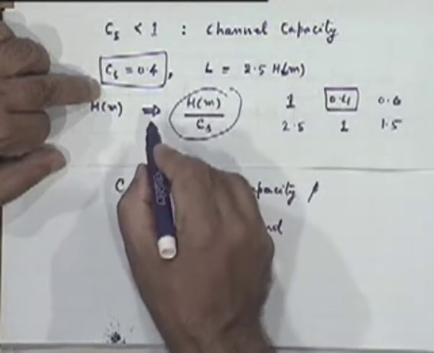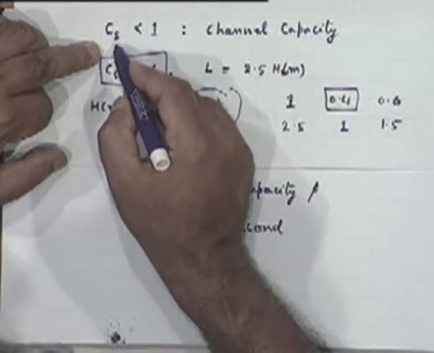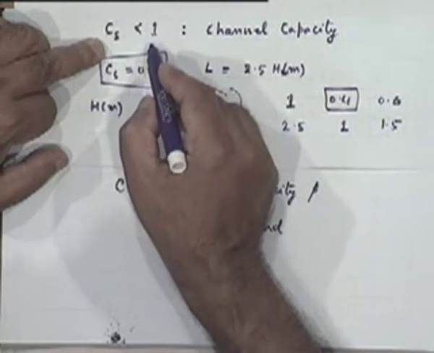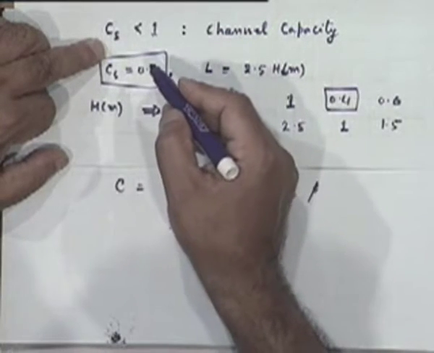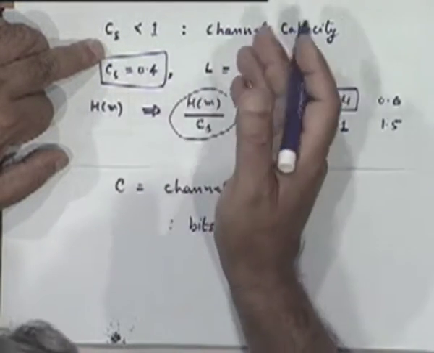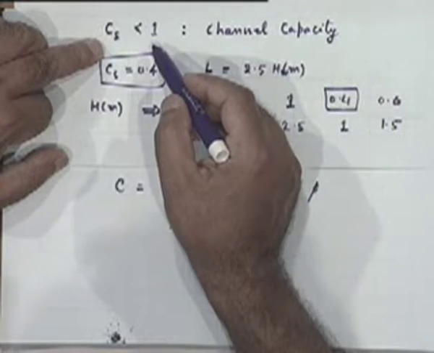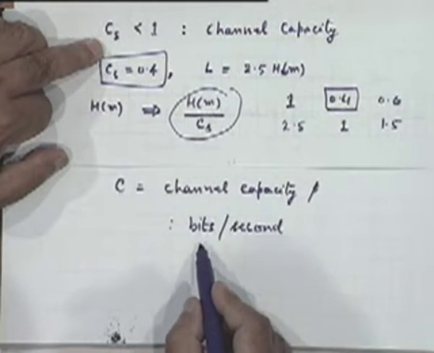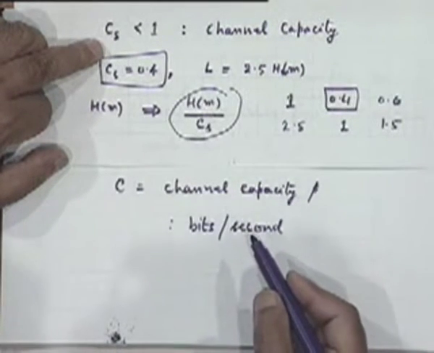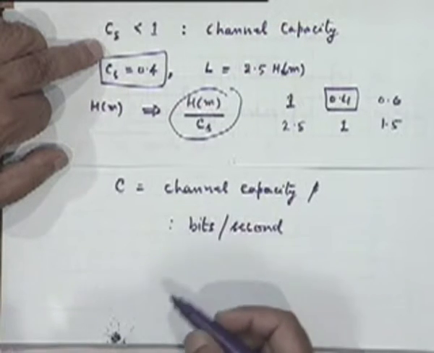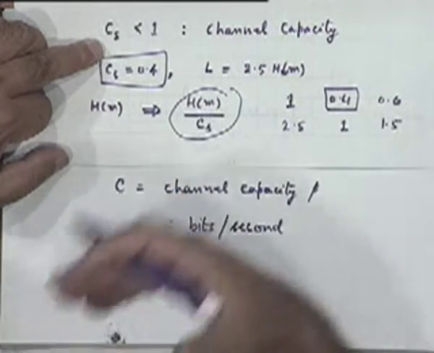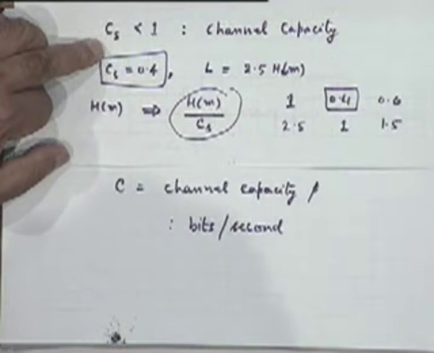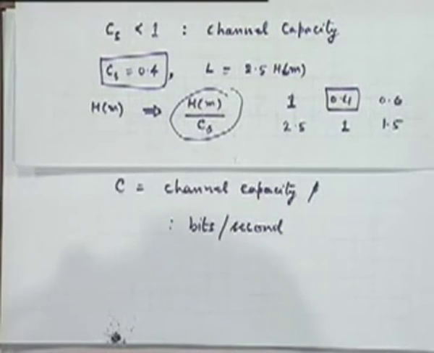That's another way of looking at this measure of capacity of the channel, which is dimensionally a constant and less than 1. But if I want to convert it into bits per second, how will I do that? That will depend on how many symbols per second I can transmit on that channel, which I already know from my other theories.